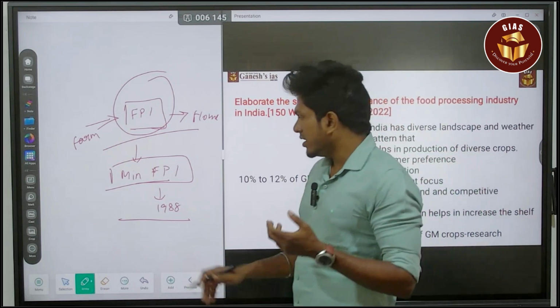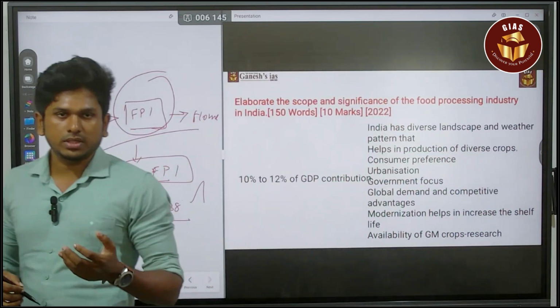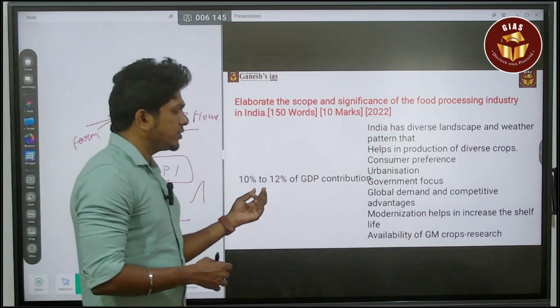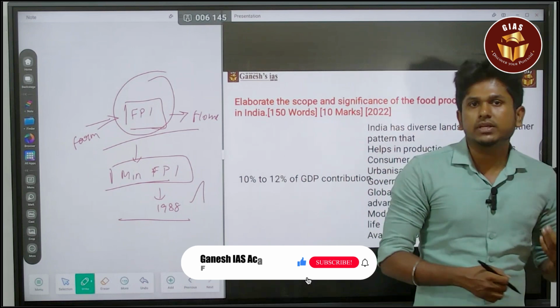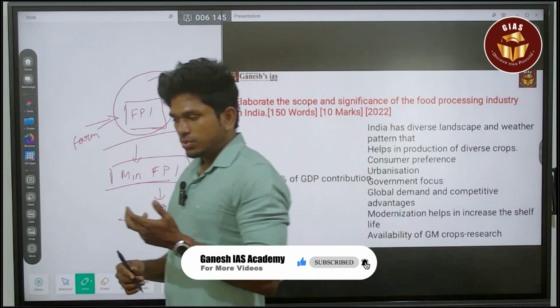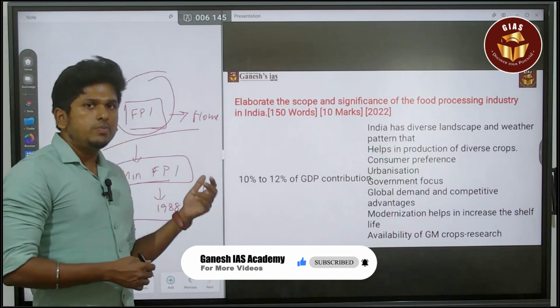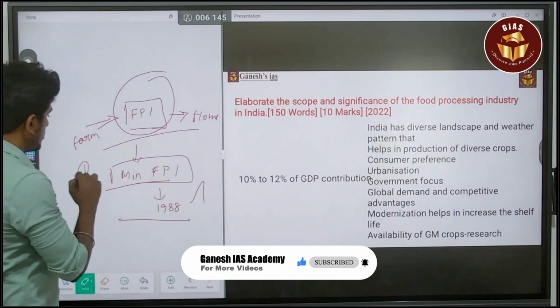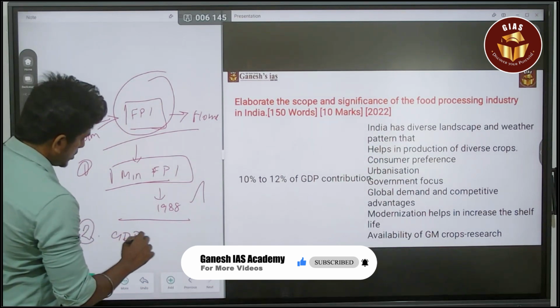This is the first thing. Either you can do this, or else you can talk about the GDP contribution from the food processing industry. It is around 10 to 12%. That is also your answer, so you can quote it that way also. So first intro, second intro is about the GDP contribution.